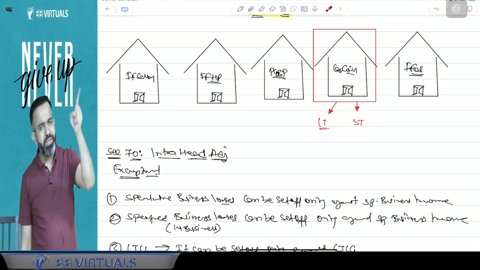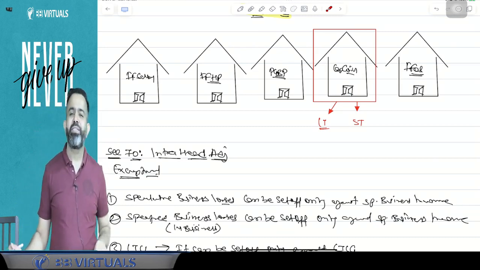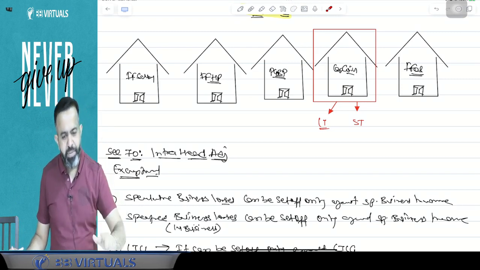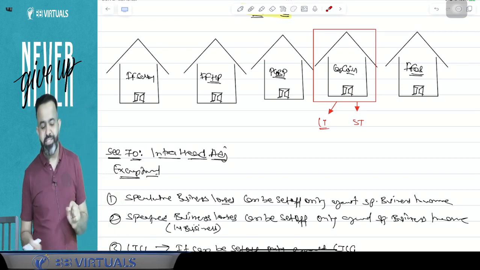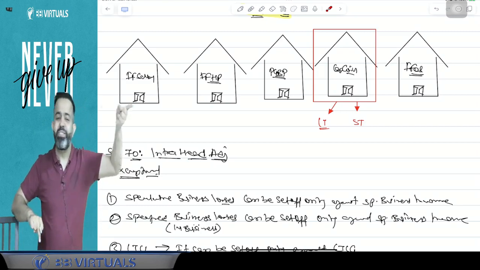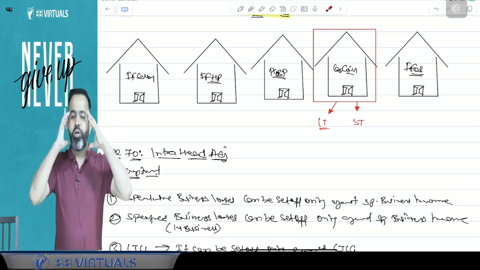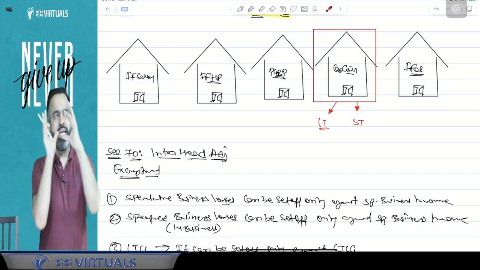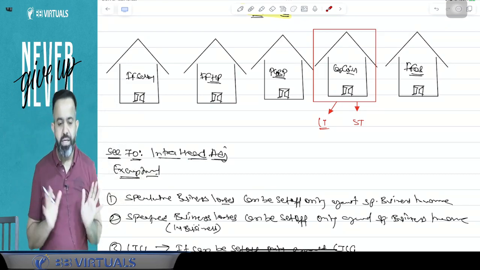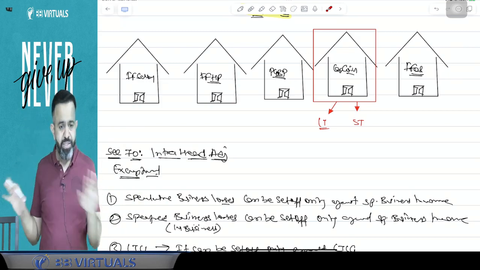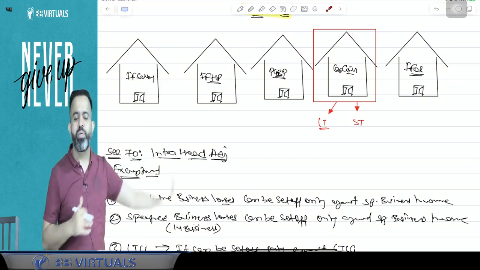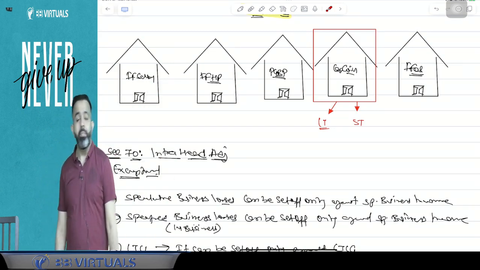If there is a short-term capital loss, it can be set off against long-term capital gain. But guys, long-term capital loss cannot be set off against short-term capital gain. So always remember that Mukesh Ambani can help Anil Ambani, but Anil Ambani cannot help Mukesh Ambani. So long-term capital loss cannot be set off against short-term capital gain, but a short-term capital loss can be set off against short-term capital gain or long-term capital gain.